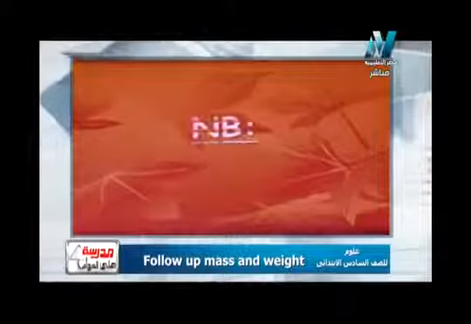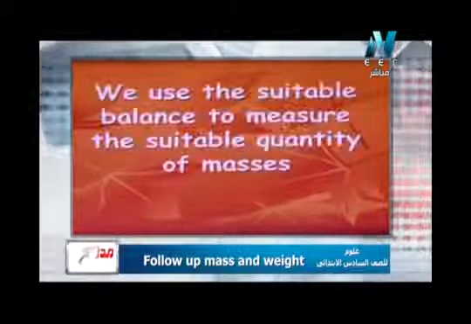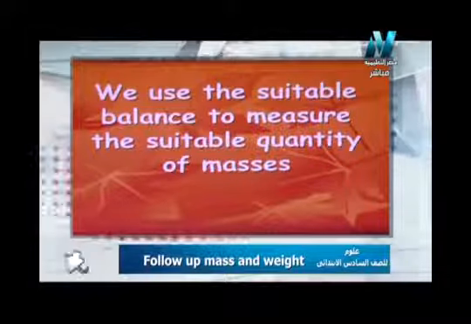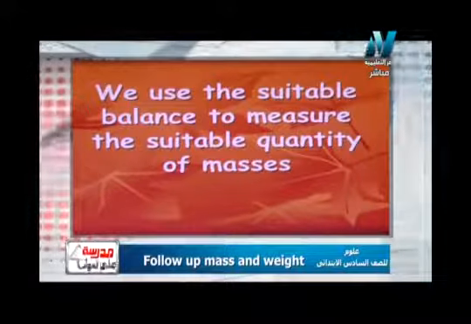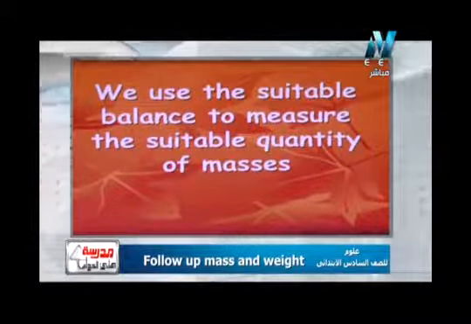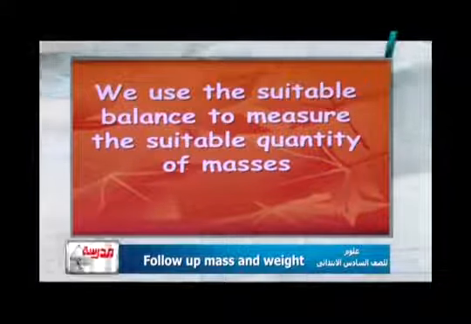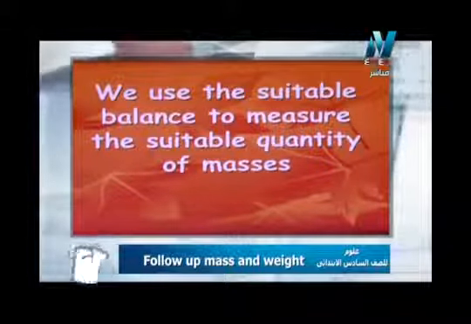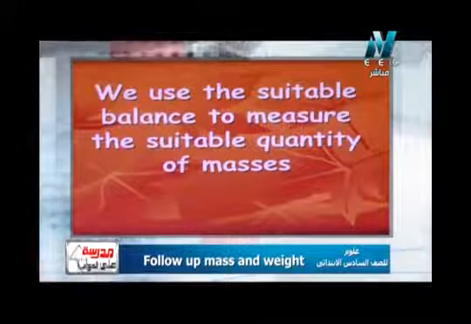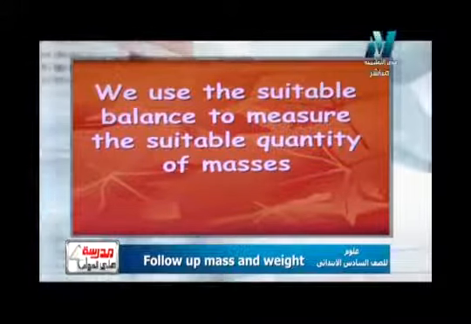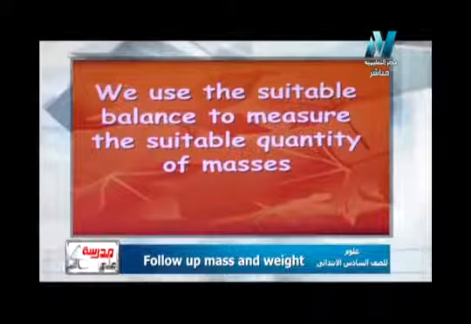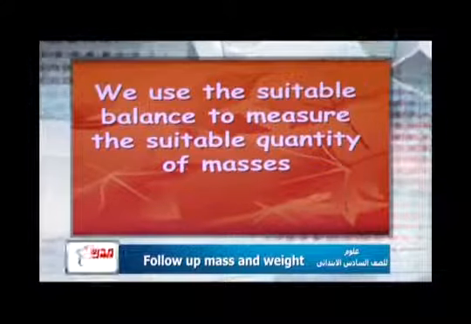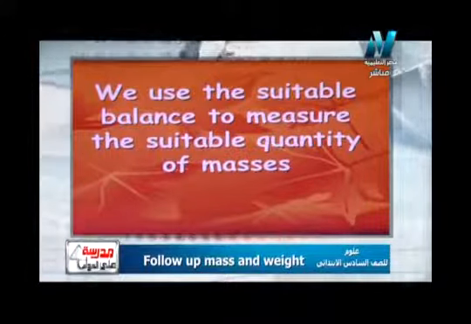So we have studied all about mass but we have a note, معناها ملاحظة. We use a suitable balance to measure the suitable quantity of masses. بنستخدم الميزان المناسب للكمية المناسبة. For example, if you want to measure the mass of fruits and vegetables, you must use the balance scale or common balance scale. If you want to measure the mass of gold, silver or chemicals and such precious things, الأشياء القيمة أو الأشياء الغالية جدا, we use the digital one arm scale and so on. So we use the suitable balance to measure the suitable quantity of masses.